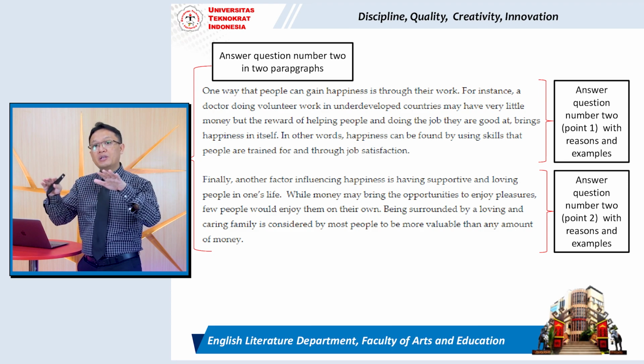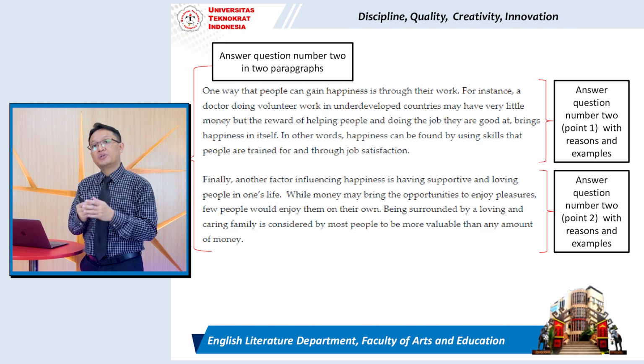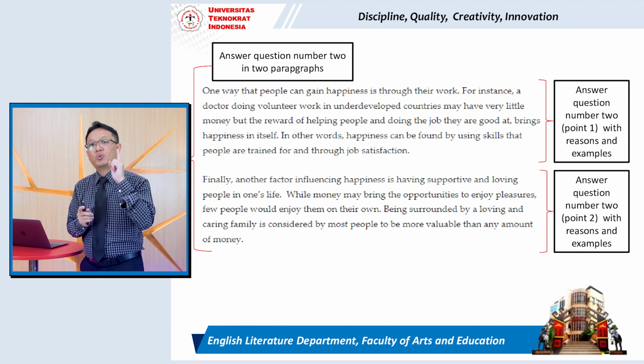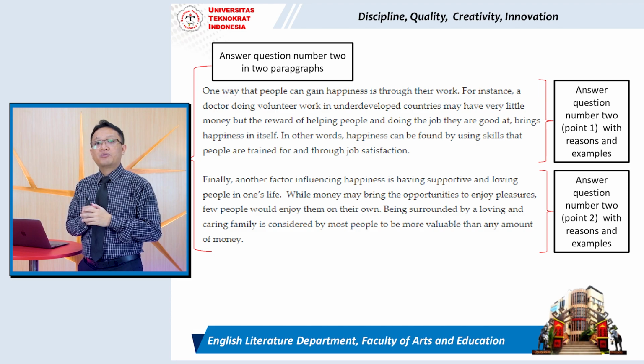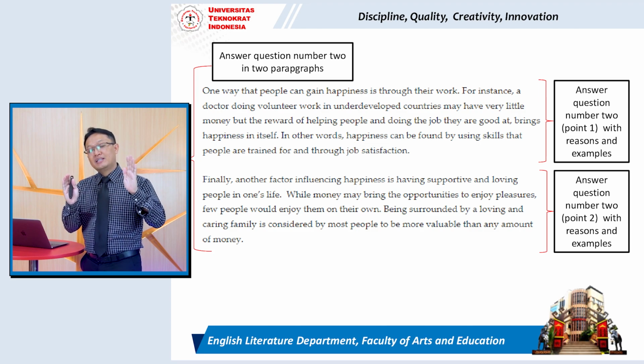You know, being surrounded by a loving and caring family is considered by most people to be more valuable than any amount of money. So you can see on your screen, that's the answer to question number 2.1 with reasons and examples, and that's also the answer to question number 2.2 with reasons and examples. I'm sure you have understood this example.